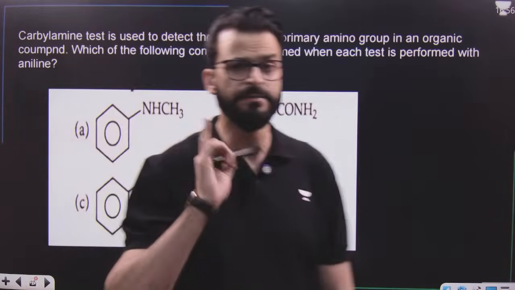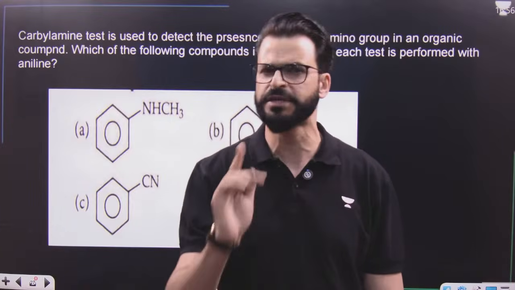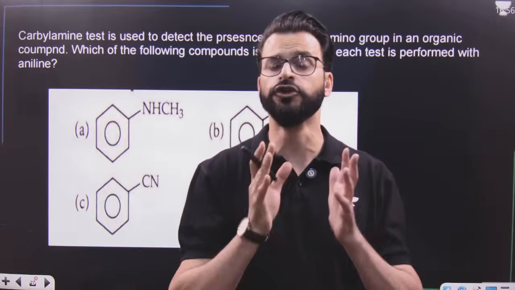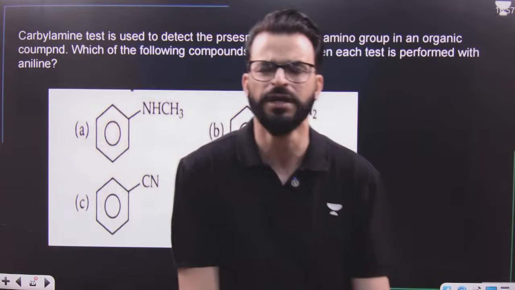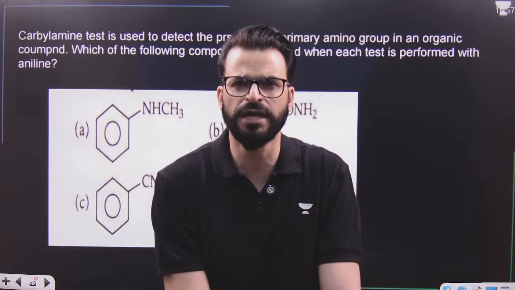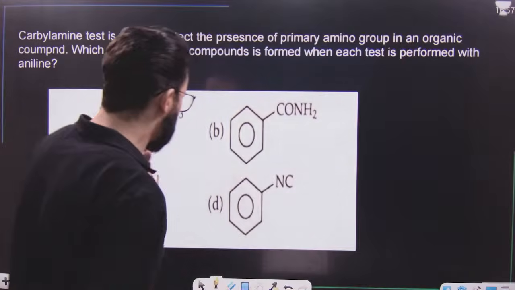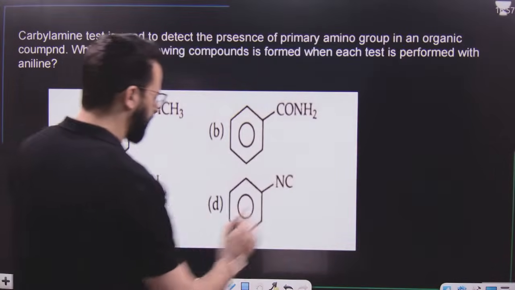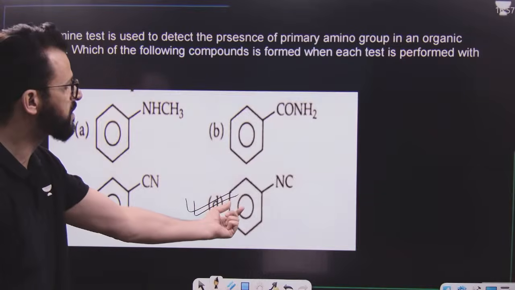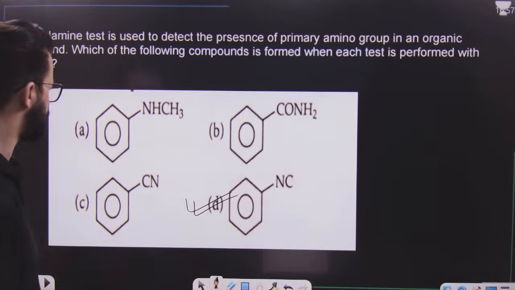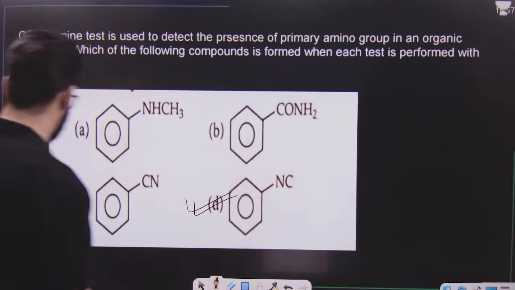Primary amine, whether aliphatic or aromatic, when treated with chloroform in presence of alcoholic potassium hydroxide, gives a foul smelling compound known as isocyanide, also known as carbylamine or isonitrile. So we can simply say our compound is a primary amine. From aniline, we will get phenyl isonitrile or phenyl isocyanide.